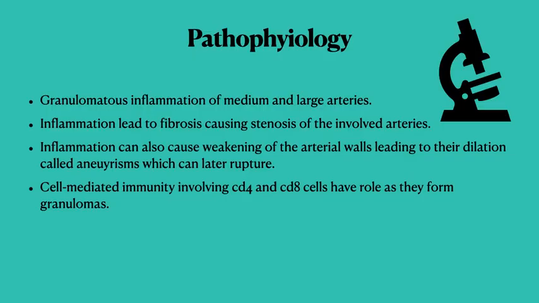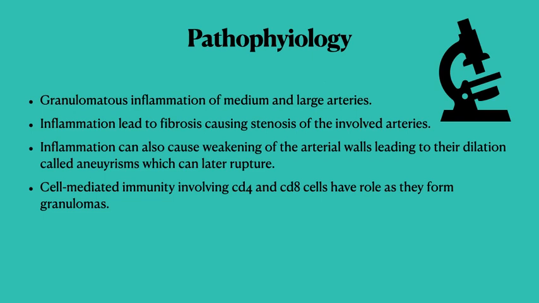Coming down to the pathophysiology, like we talked about, it is a granulomatous inflammation of the medium and large arteries. Inflammation can lead to fibrosis, causing stenosis of the involved arteries. Inflammation can also cause weakening of the arterial wall, leading to a dilation called aneurysm, which can lead to rupture. On microscopy, you may see a lot of CD4 and CD8 cells, because these are the types of cells involved in granulomas.